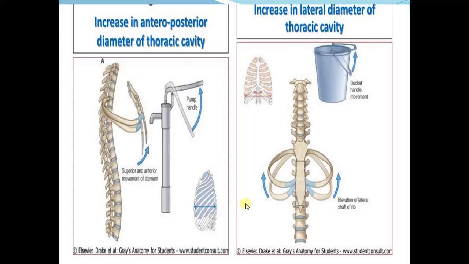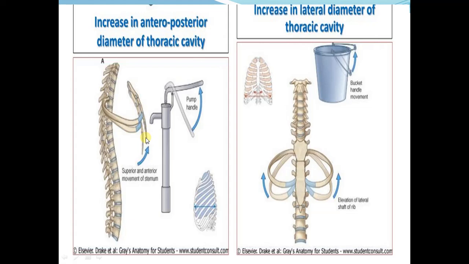Now this diagram shows you the pump handle and the bucket handle movements that we just discussed. First we are going to talk about the pump handle movement. This is the vertebral column, these are the ribs, and this is the sternum.